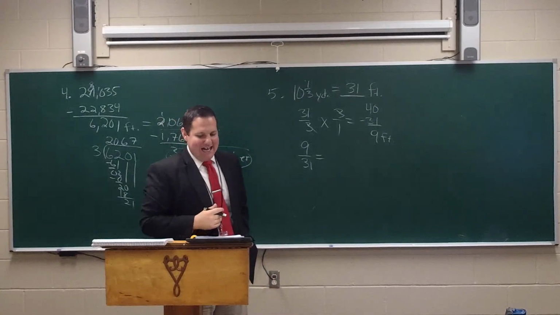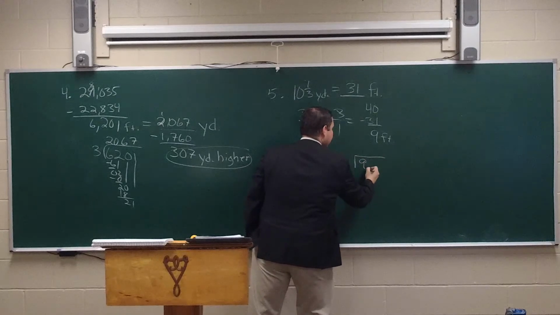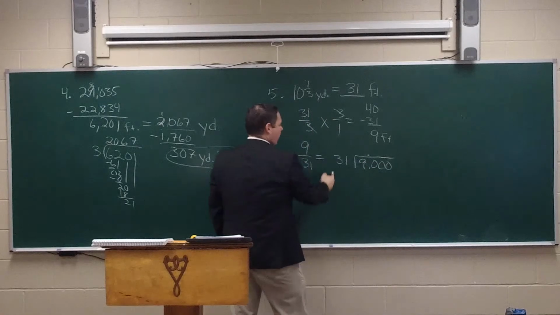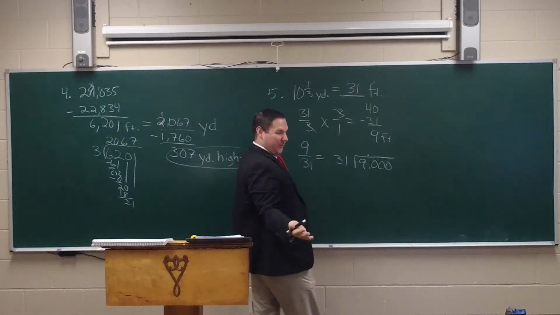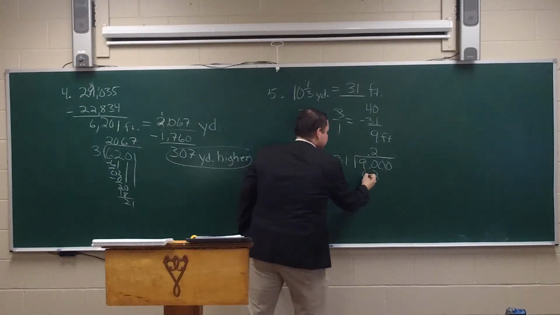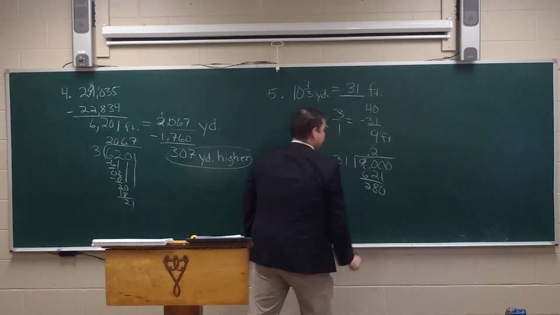So let's divide 9 by 31. So we're going to put 31 into 9 here, 0.000. And 31 doesn't go into 9, but it does go into 90, and I know it can't go 3 times, so I'm going to put a 2 here. 2 times 1 is 2, 2 times 3 is 6, 10 minus 2 is 8, 8 minus 6 is 2, can't go in there, so I'm going to bring down a 0.